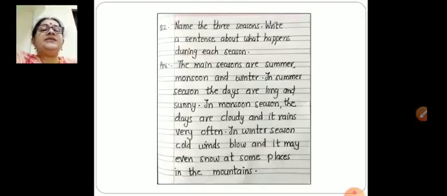In summer season, the days are long and sunny. We will get enough sunlight in summer season. But in monsoon season, the days are cloudy, look dark and it rains very often, sometimes heavy rains also. And in winter season, cold winds blow and it may even snow at some places in the mountains. So, question number 2 over.